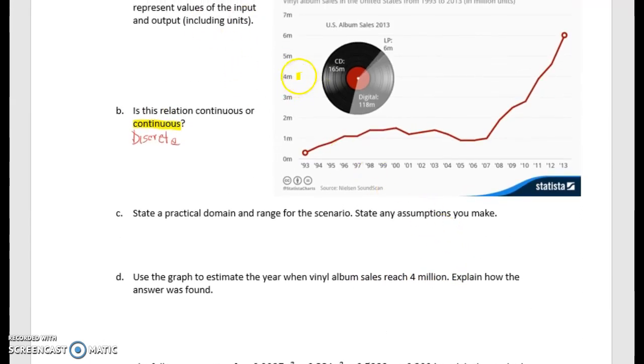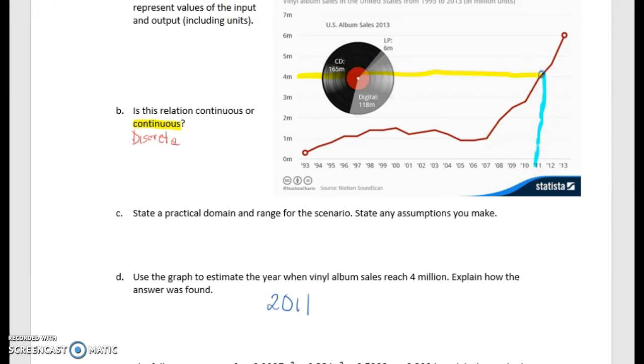Well, we can trace over from our 4 million mark, and then just see that looking at this point of intersection, we can see that this point right here where these two intersect is going to be at 2011, so we know that this answer is 2011, and we can explain how we came up with this by tracing over along the 4 million mark and then down to the year